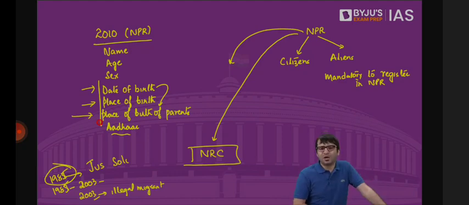Why do you need details such as what is your place of birth? What is the place of birth of your parents? What is your date of birth? All these details point to that you want to conduct NRC in this country. But thanks to the pandemic, even this NPR could not be carried out. When even NPR could not be carried out, even the census is delayed.